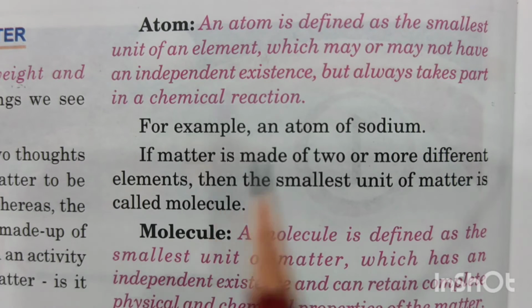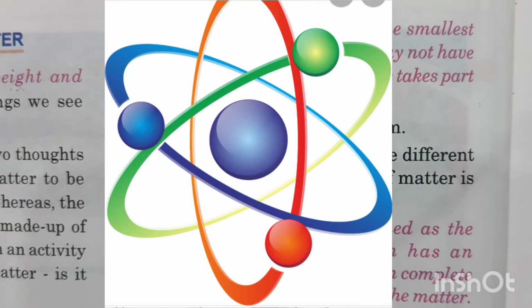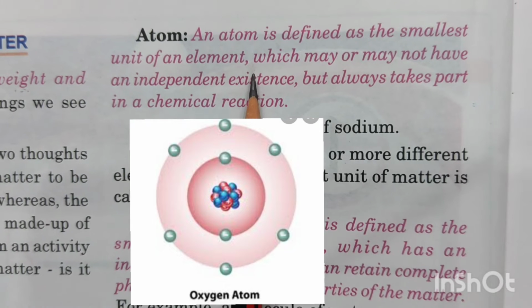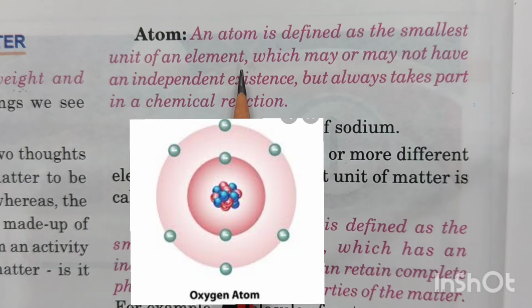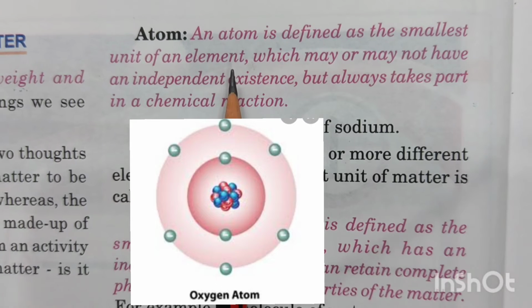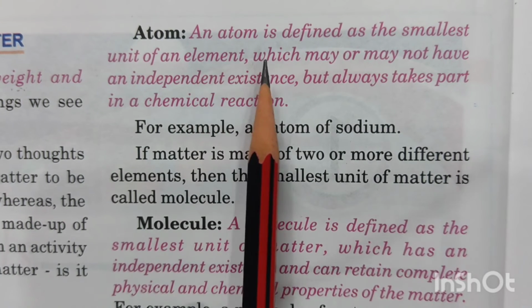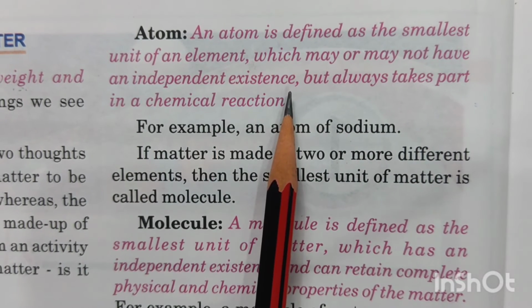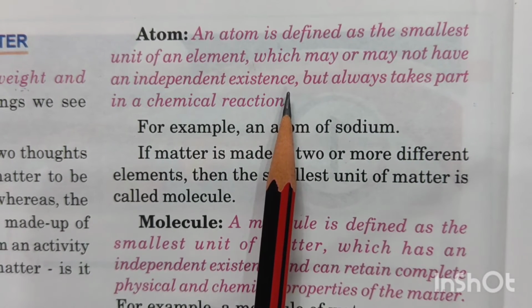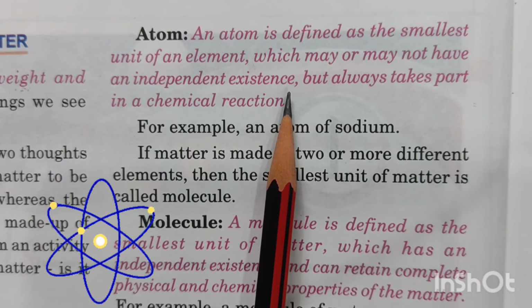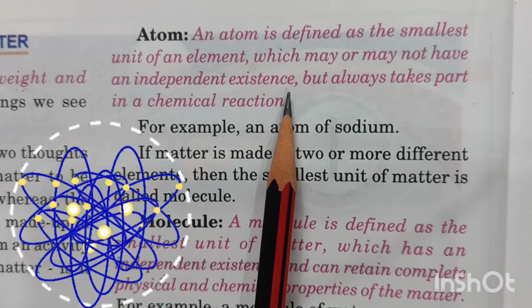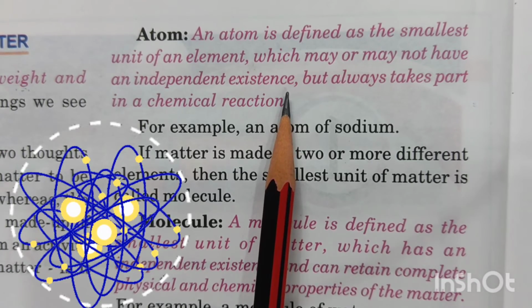Now let's see what an atom is, children. An atom is defined as the smallest unit of an element. Now, matter is made up of elements, and an element is further made up of atoms. These atoms may or may not have independent existence. That means, at times you can find an atom existing all alone, or at other times you will see them in the form of molecules. That means 2 or 3 atoms will join together to form what is known as a molecule.